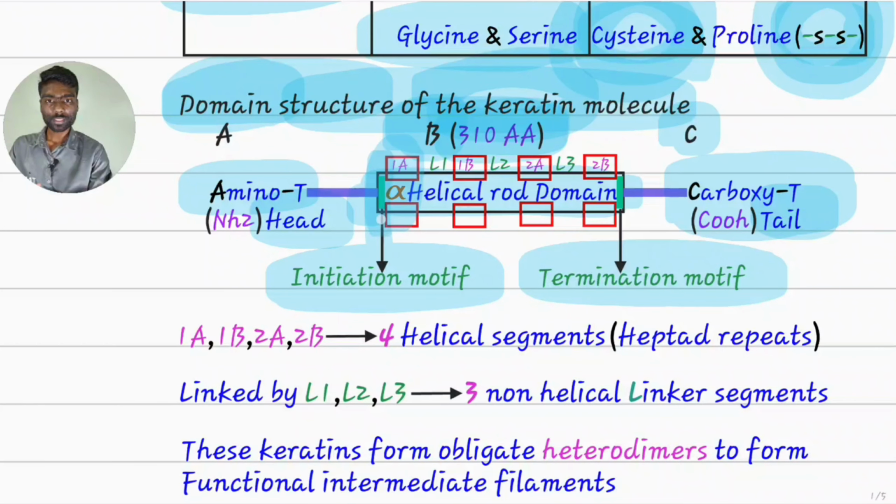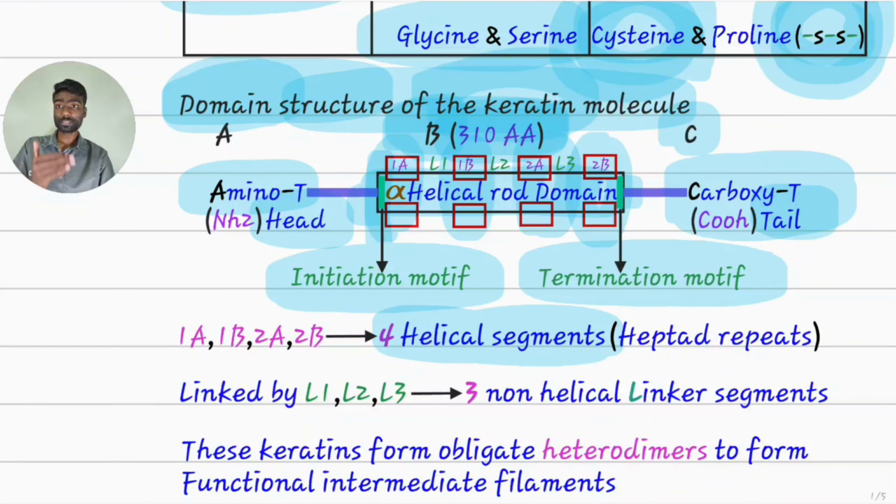Finally, you can see here 4 orange boxes, 1A, 1B, 2A, 2B. These are 4 helical segments which contain repeats of 7 amino acids. That's why it is called heptad repeats. Hepta means 7. These amino acids participate in hydrophobic interactions with another keratin. These proteins will hate water.